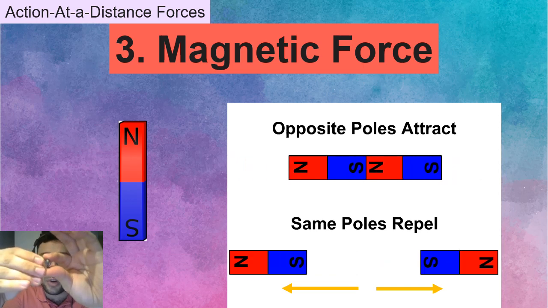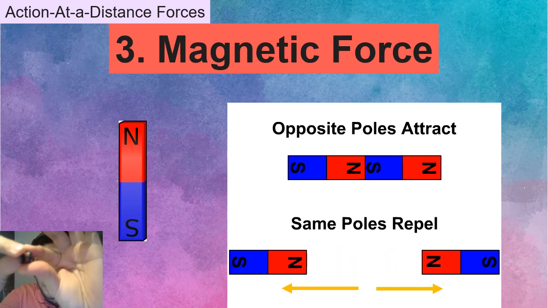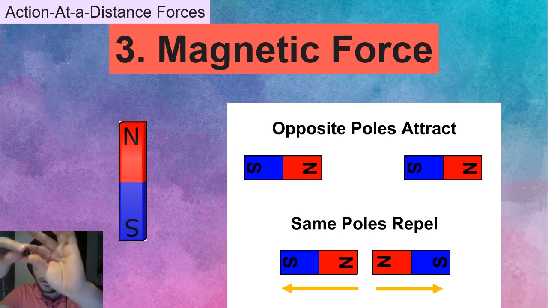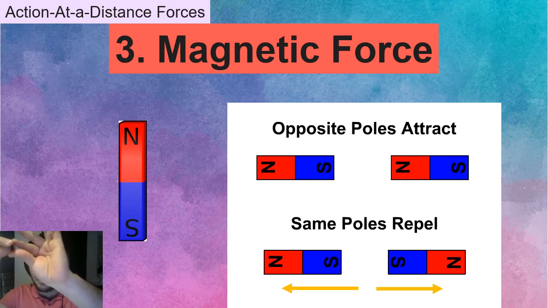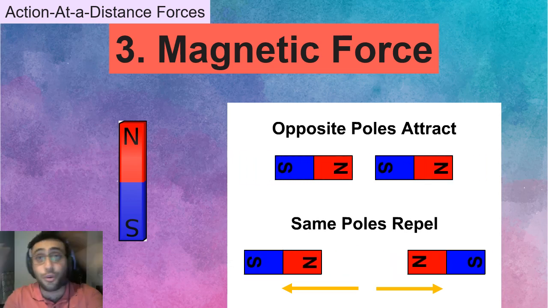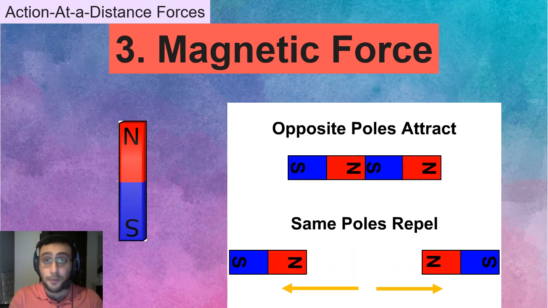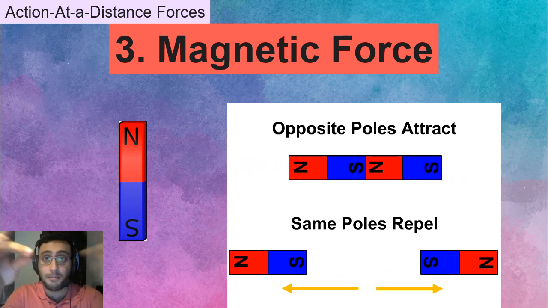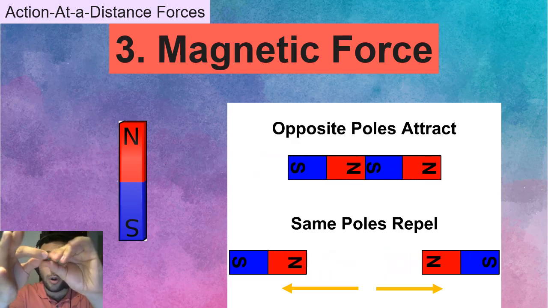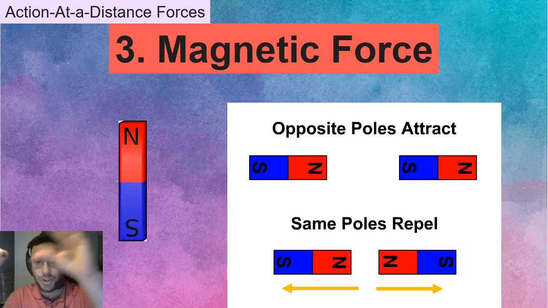See, I will try to put them together, but they will not go. And if I let it go, look, boom, it threw it away because of magnetic force. Magnetic force can be pull and it can also be push, like this.